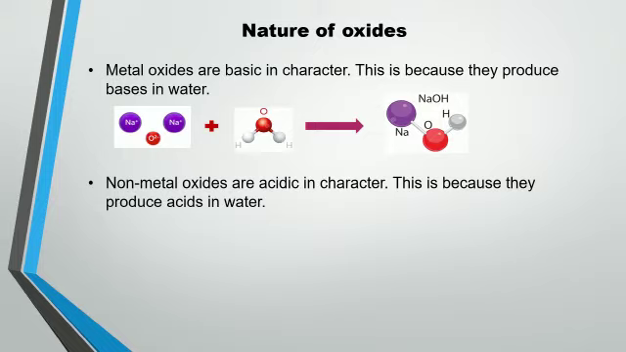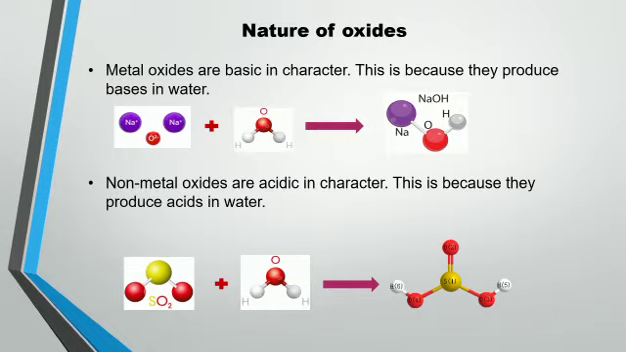Non-metal oxides are acidic in nature. Why? The reason is the same: they produce acids in water. When these oxides react with water, acid is produced. Here is the reaction shown. Sulfur dioxide is a non-metal oxide. When it reacts with water, it produces sulfurous acid. So this reaction shows us that non-metal oxides are acidic in nature. This was all about the nature of oxides, which oxides are basic and which oxides are acidic.